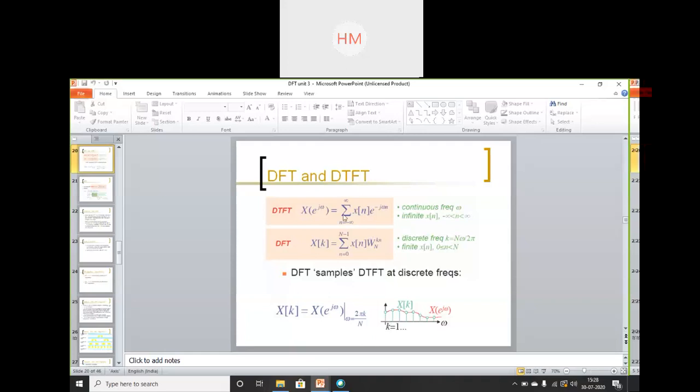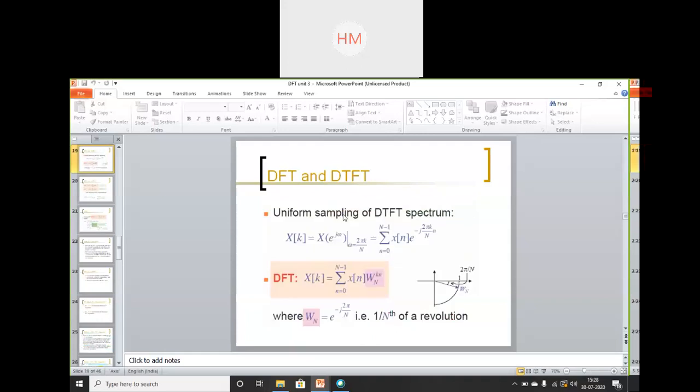DFT, DTFT. This is the exact formula of DFT. Please, students, write down these formulas because you have to solve the numericals. Theory is very less.